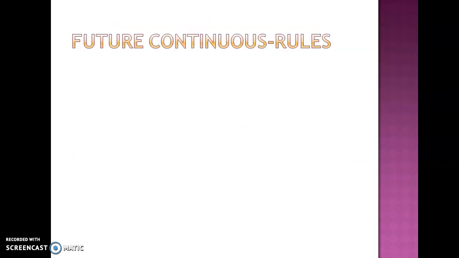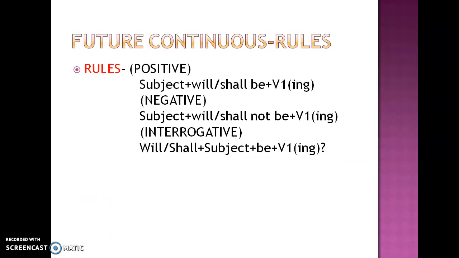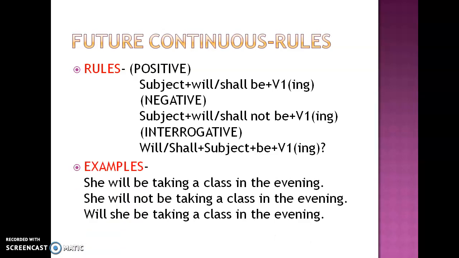Now let's look at the rules of future continuous tense. Positive: subject plus will, shall, be plus V1 ing. So ing verbs basically are used. She will be taking a class in the evening. Negative: she will not be taking a class in the evening. Interrogative: helping verb in the beginning. Will she be taking a class in the evening?